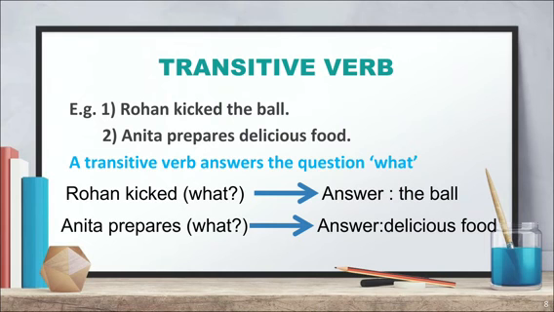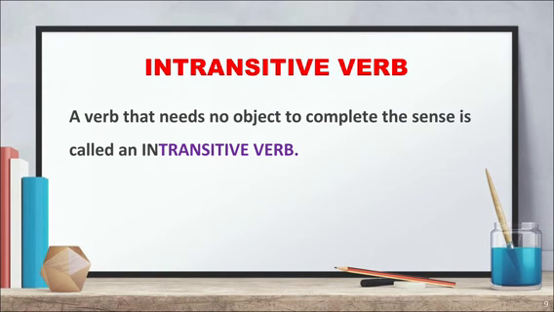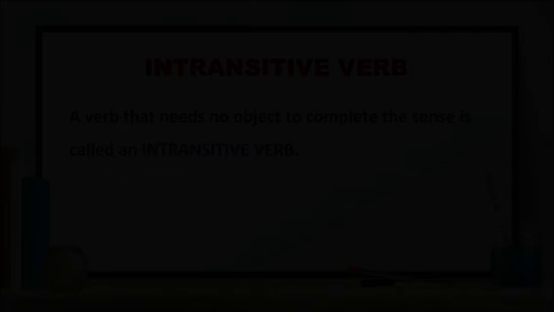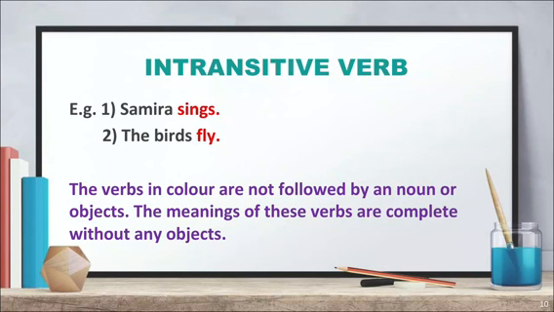Next example, Anita prepares delicious food. Again, Anita prepares what? The answer is the delicious food. So prepares here is a transitive verb. Next verb is intransitive verb. So a verb that needs no object to complete the sense is called an intransitive verb. This verb indicates a complete action by itself in a sentence and thus requires no object. For example, Samira sings. The birds fly. These sentences make complete sense on their own, so they do not need an object.